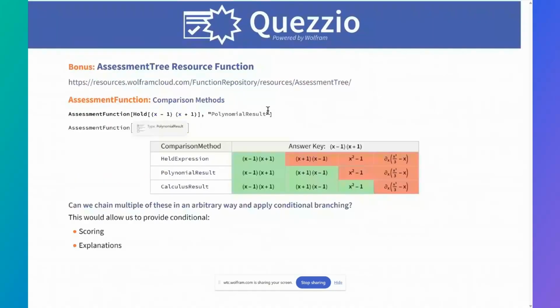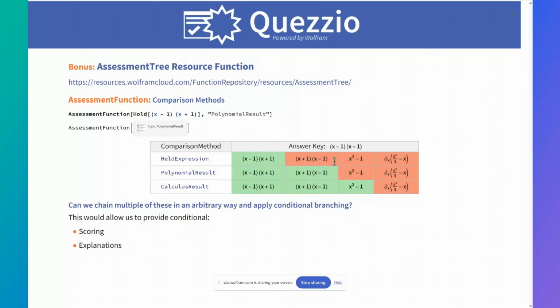I do have a little bonus bit here that I might just show as well. As part of creating Quezzio, we were making heavy use of comparison methods inside of AssessmentFunction. For anyone not familiar with these, essentially they are different notions of mathematical equivalence to apply in different scenarios. Say, for example, if the answer is x minus 1, x plus 1, depending on which comparison method we use, these different answers might be marked correct or incorrect.